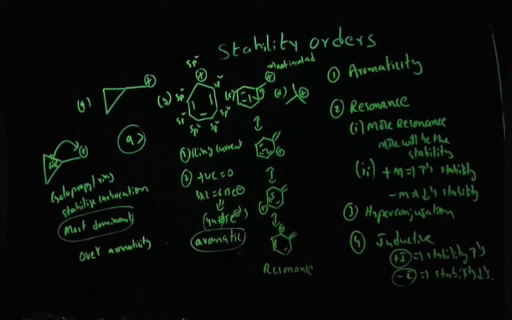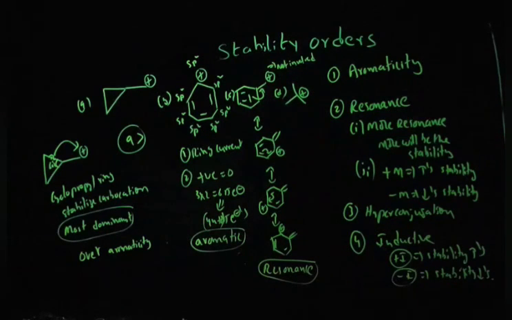Option B is stabilized via aromatic ring current, but in option C the benzene ring is there and the carbocation is not involved in the aromatic ring current. Very important point. It undergoes resonance only. That means the benzyl carbocation is stabilized by resonance, not by aromatic ring current. But in option B, the carbocation is involved in cyclic ring current, so the positive charge is stabilized by aromatic ring current.